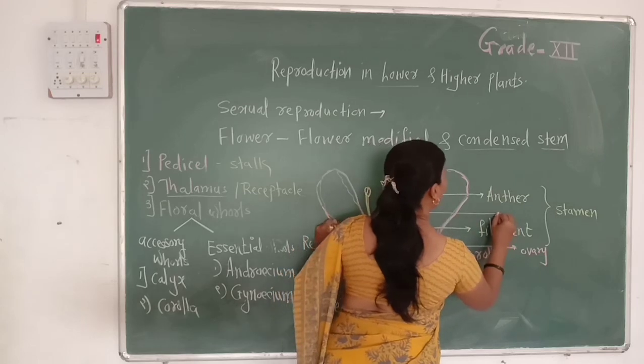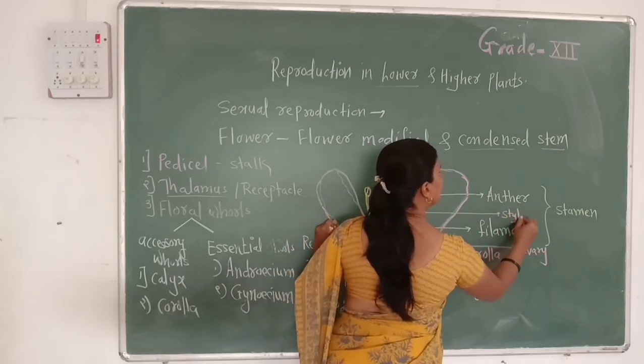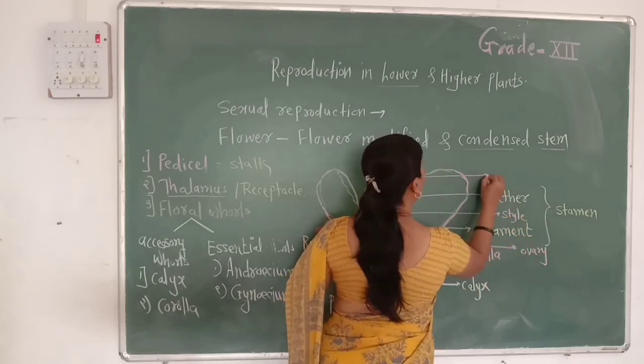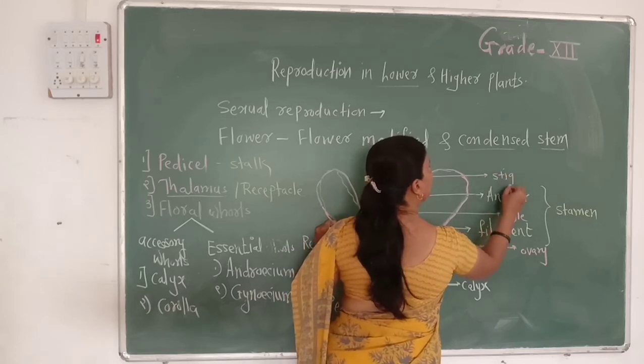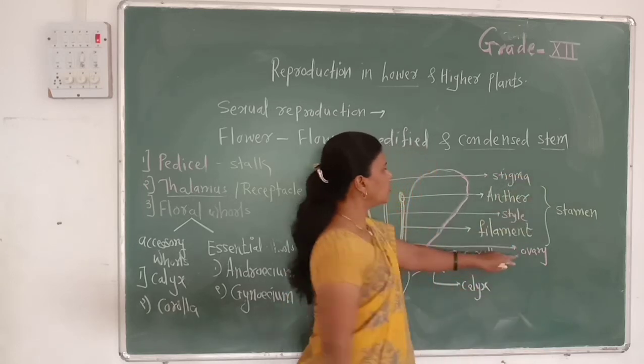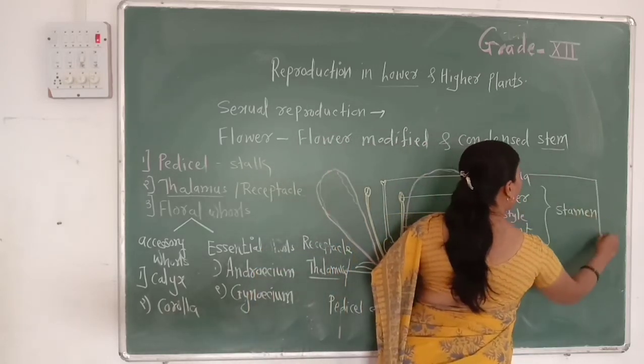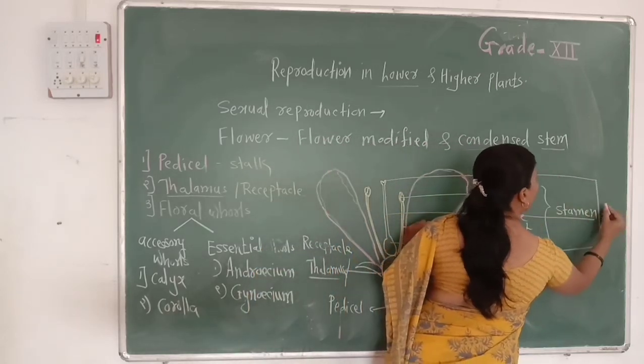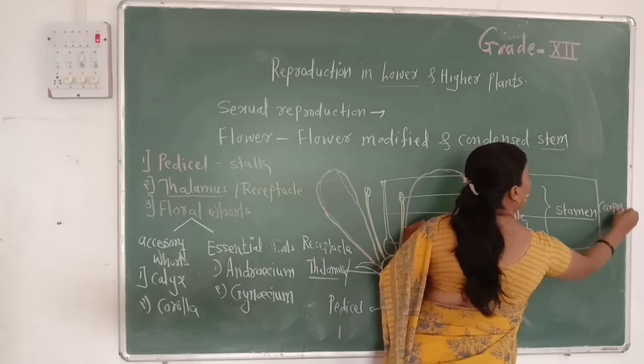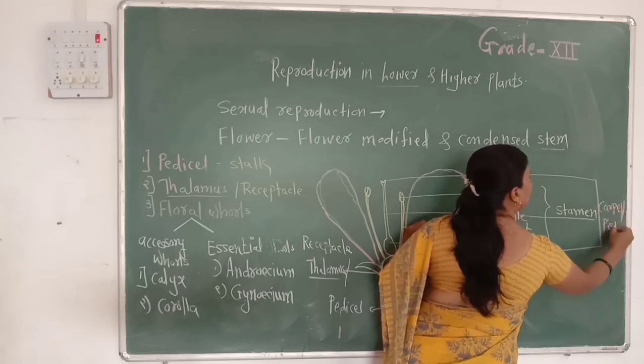The long tube-like structure is called the style, while the upper part is called the stigma. Thus ovary, style and stigma together are called the carpel, or also the pistil.